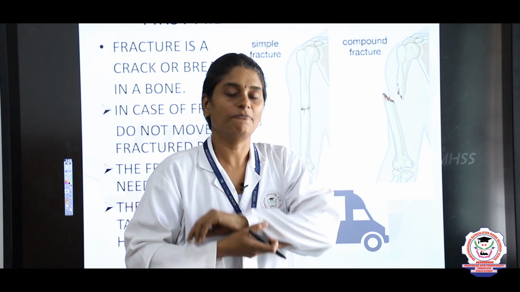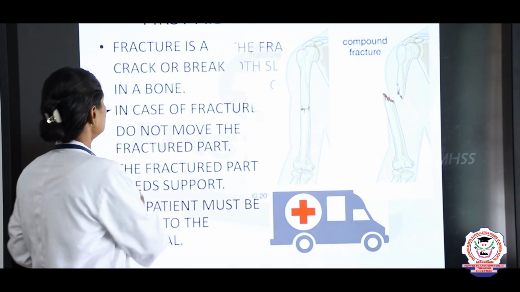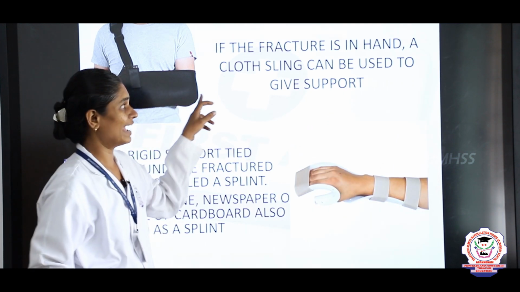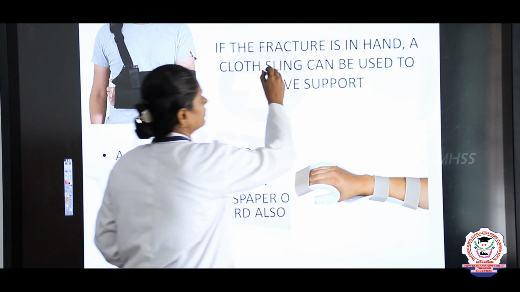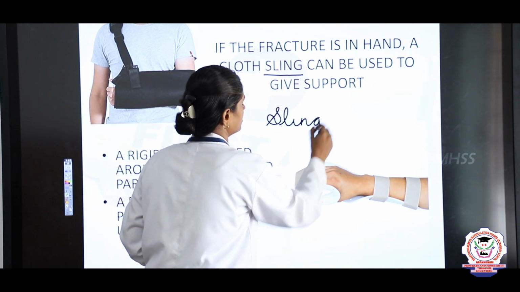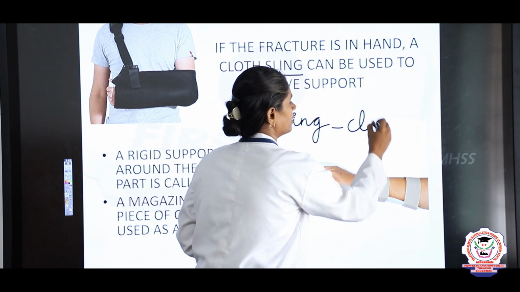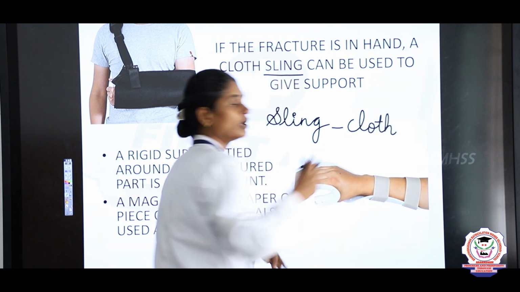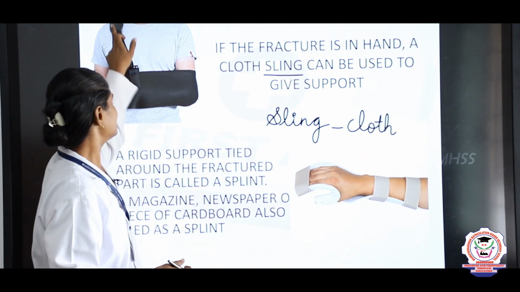So, that is why if a fracture is on the hand, we can use a cloth called a sling, S-L-I-N-G. A sling is nothing but a cloth that is tied on a fractured part to give support. So, this is called a sling.